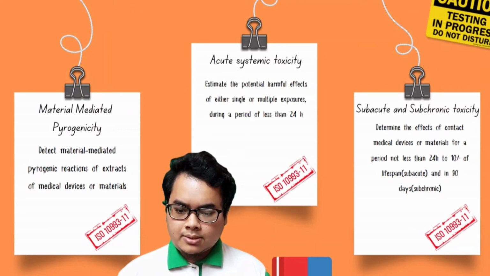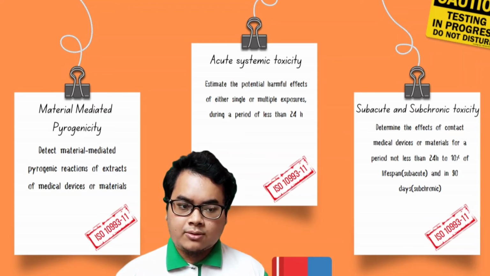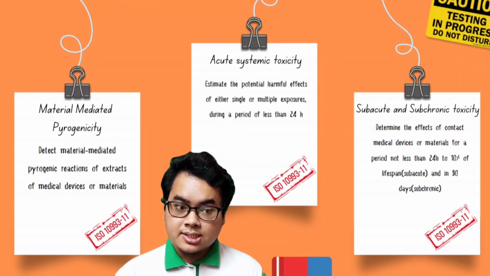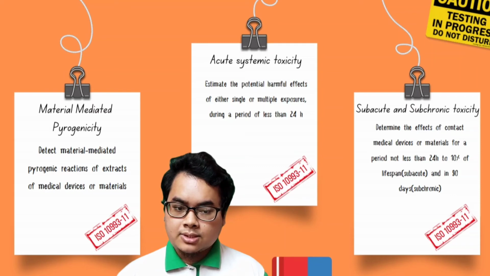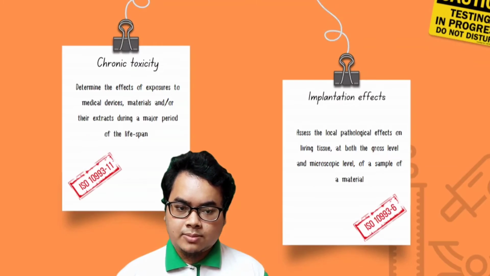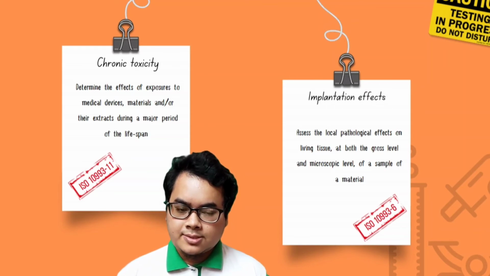Next will be the material mediated pyrogenicity test to detect the reaction of material mediated pyrogens, and then the acute systemic toxicity test to estimate the potential of harmful effects within 24 hours, and the subacute and subchronic toxicity tests to determine the reaction from 24 hours to 10% of the lifespan for subacute and 90 days for subchronic. All of these will be conducted under ISO 10993-11. Next will be the chronic toxicity test to determine the effect of exposure to the medical device over the lifespan, also conducted under ISO 10993-11.